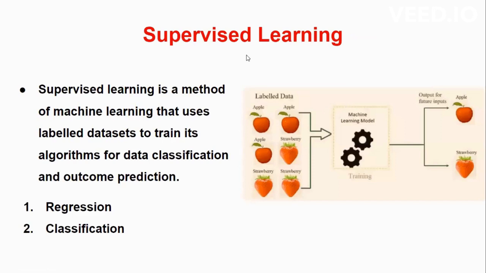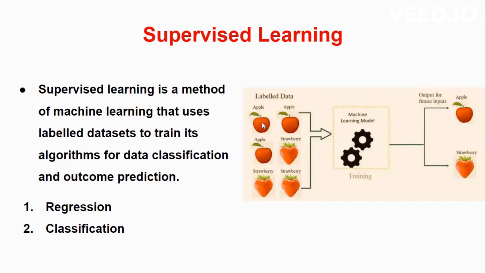So let's understand what is supervised learning. Supervised learning is a method of machine learning that uses labeled dataset to train its algorithm for data classification and outcome prediction. So from the diagram we can see we are providing the machines with images of apple and strawberry, and the goal of our machine is to identify and classify the data for apples and strawberries. So we train the dataset that is fed into the model with labels. So we are telling the machine that if features have particular shapes or textures, then classify them accordingly.